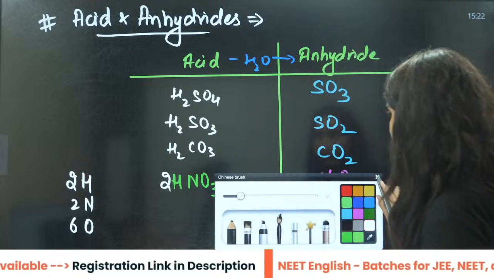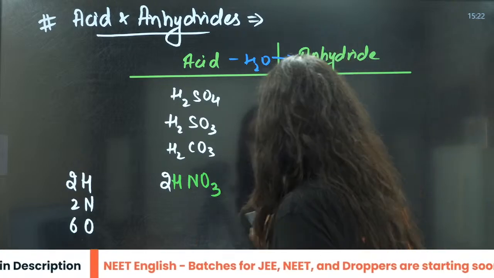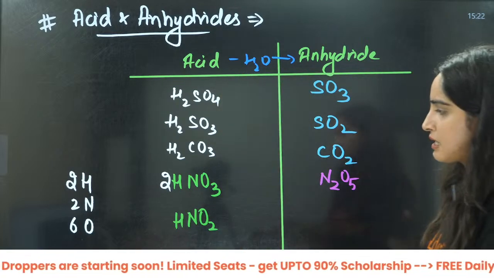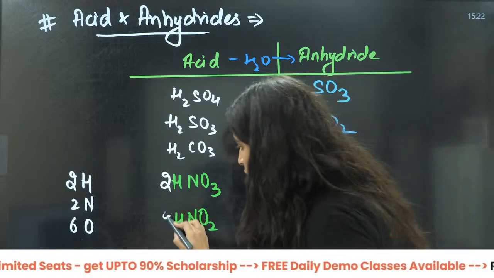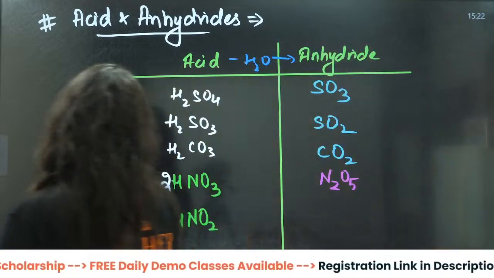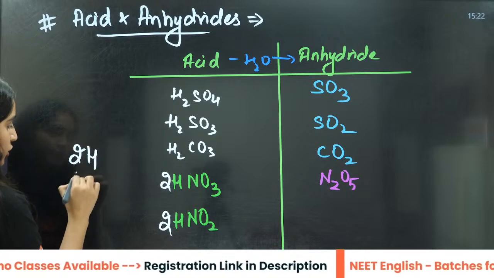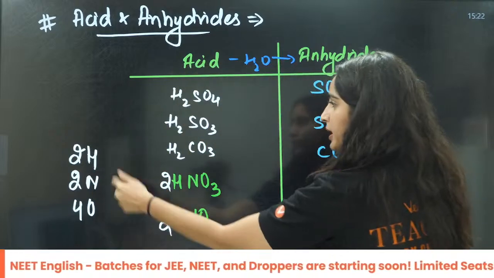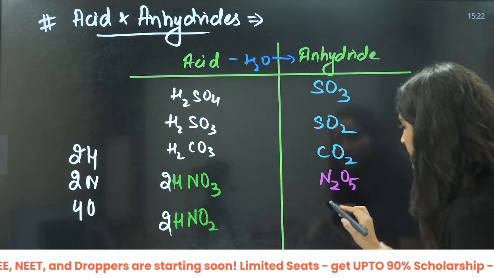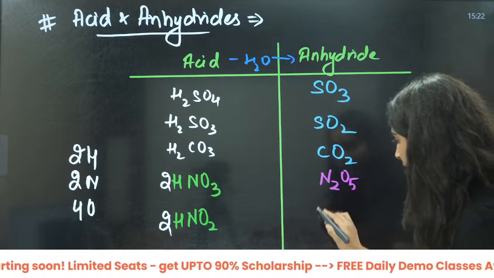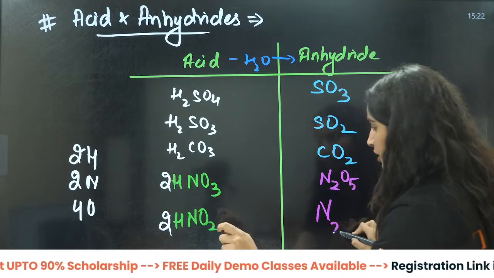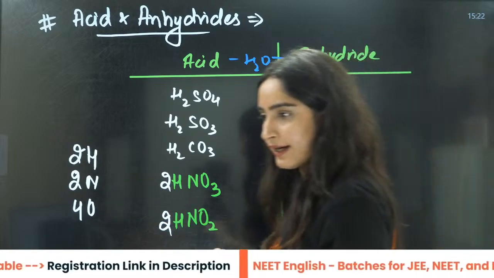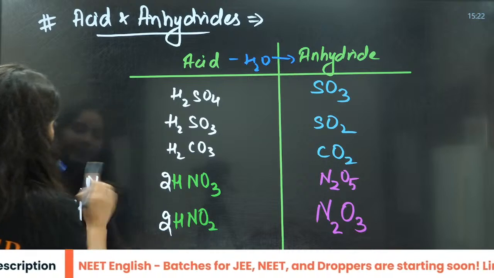Similarly, if I ask you HNO2, what about this one? Again there is one hydrogen, so take out 2 moles of this. Now what you have is 2 hydrogen, 2 nitrogen, 4 oxygen. Take out water from here, 2H and 1 oxygen, then it will be N2, and oxygen, how many left? 3. N2O3. That is the anhydride.